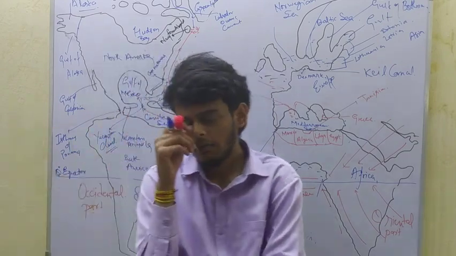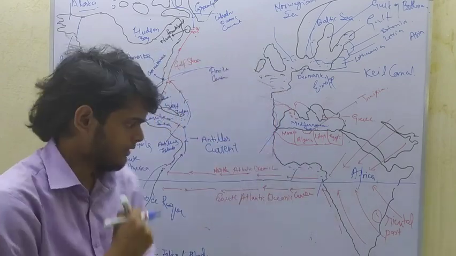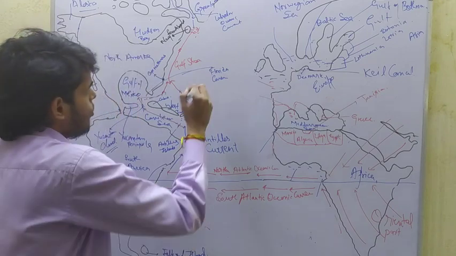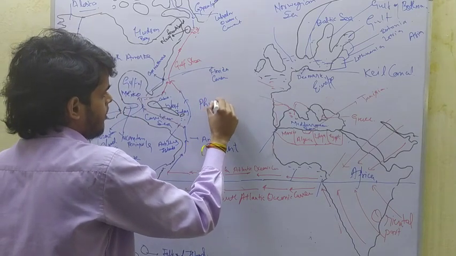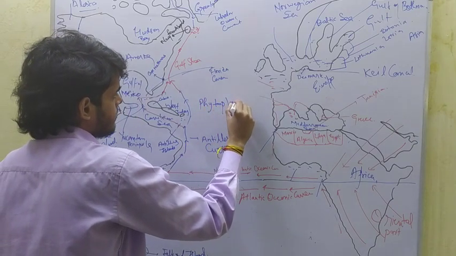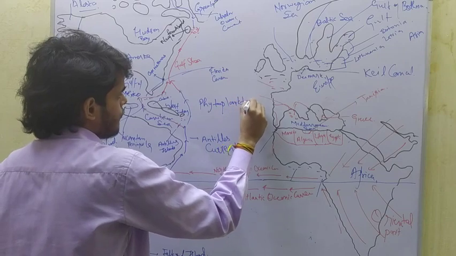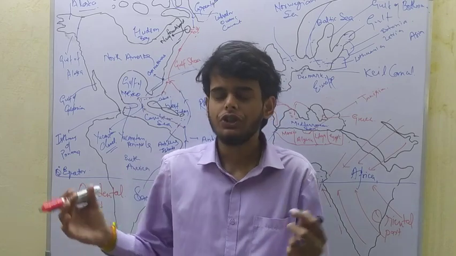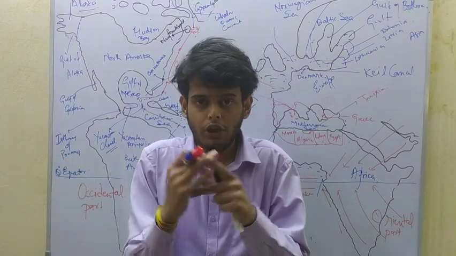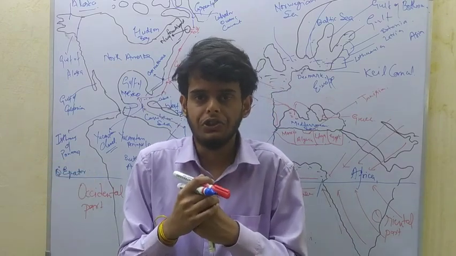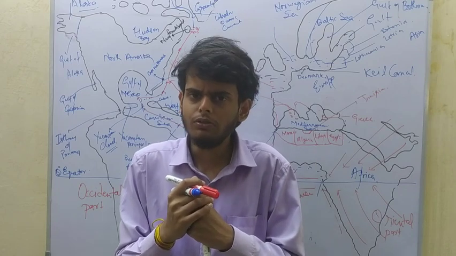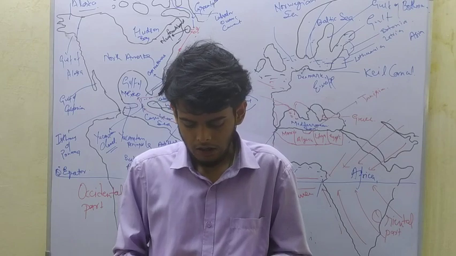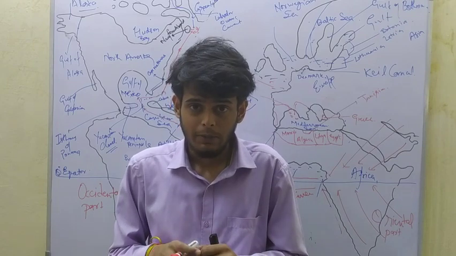As a result, a large amount of phytoplankton, which is the food of fishes, grows. So the growth of fish is very large here. So we can say the confluence of warm current and cold current is very fertile, very